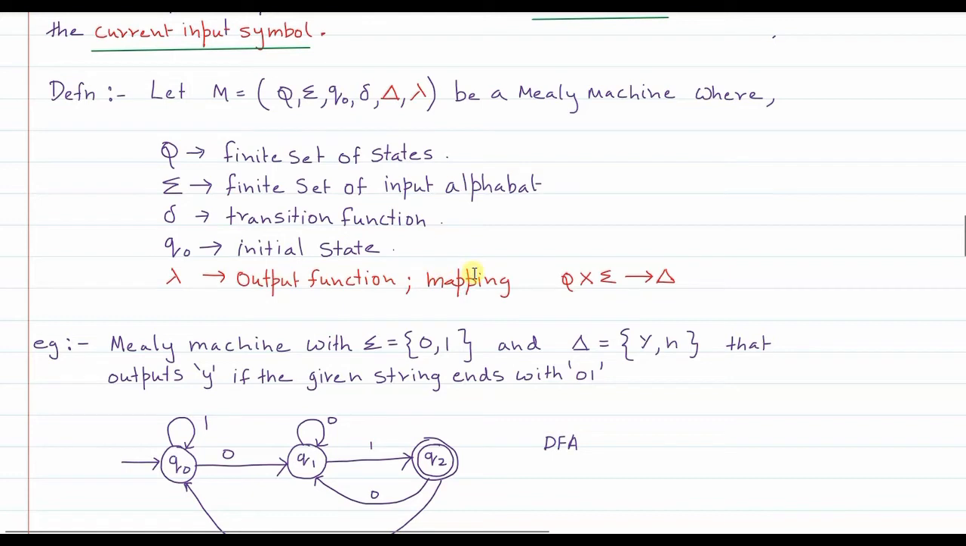Whereas in the previous case the output function was a mapping function. That means each state q was directly mapped to the output alphabet. This was in the case of the Moore machine. In the case of the Mealy machine, the output function is a cross product of the state and the input. And apart from all these parameters, the last parameter is Delta. We already know what Delta is. Delta is nothing but the output alphabet.